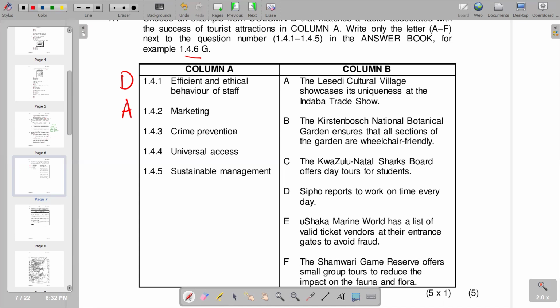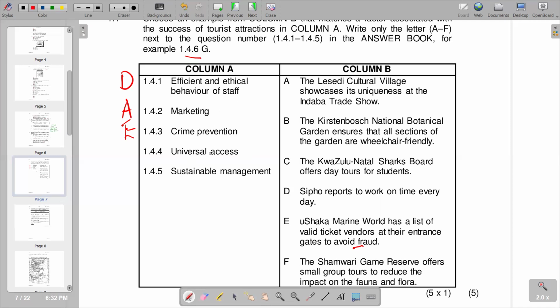Then we go to 1.4.3, crime prevention. So we go to column B to see which one notes crime prevention. We have E saying Ushaka Marine World has a list of valid ticket vendors to avoid fraud. So avoiding fraud, which is a criminal activity, is a crime prevention method. So we have E. Then universal access, which means you can access different entrances.